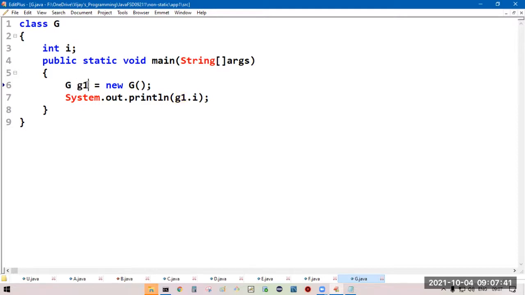This reference variable can be anything, a valid identifier. G1 is equal to new. New is a keyword, as well as in Java it is an operator, the new operator. G1 is equal to new G.